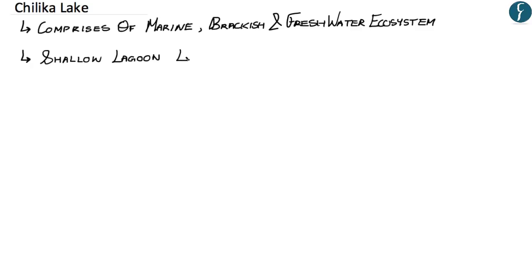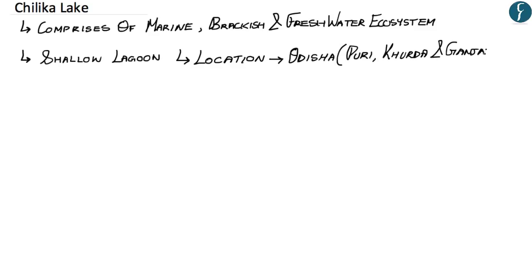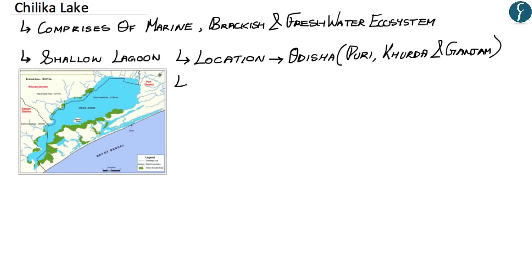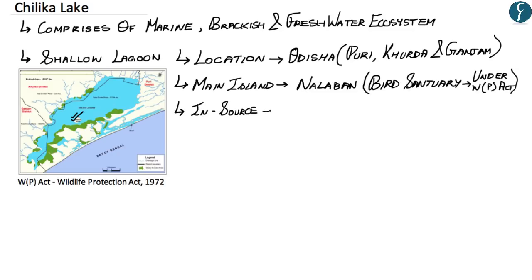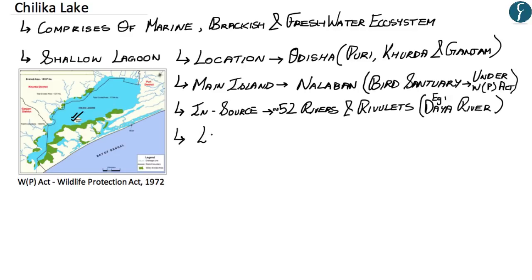Chilika Lake is located in the state of Odisha, and in particular the districts of Puri, Khurda, and Ganjam. Chilika Lake also has islands within it, but one of the main islands is Nalaban Island, which is located here in the map. This Nalaban Island is notified as a bird sanctuary under the Wildlife Protection Act of 1972. The inflowing rivers of Chilika Lake are made up of roughly 52 rivers and small rivulets, such as the Daya River.